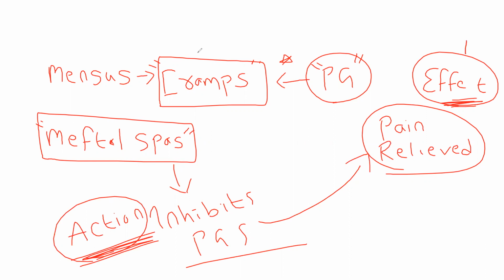See, I told you effect is quantified. Quantified means the pain can be relieved or maybe exaggerated. So we can quantify whether it is decreasing or increasing. But action is just an identification of whether it is inhibiting prostaglandin synthesis or not. So that is the thing here. What is effect and what is action?